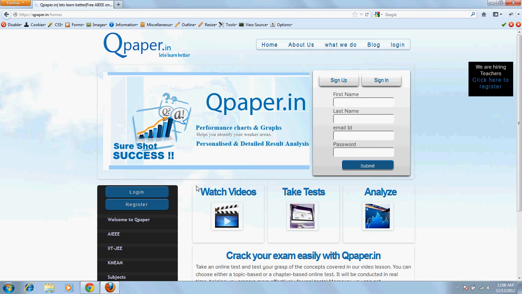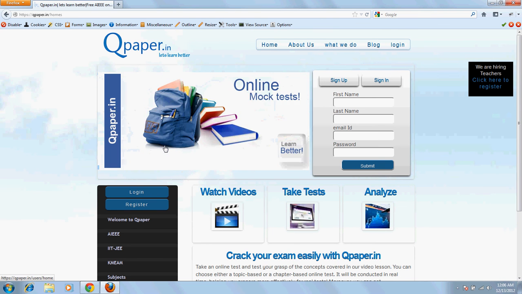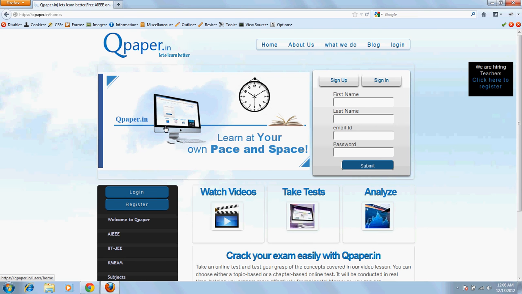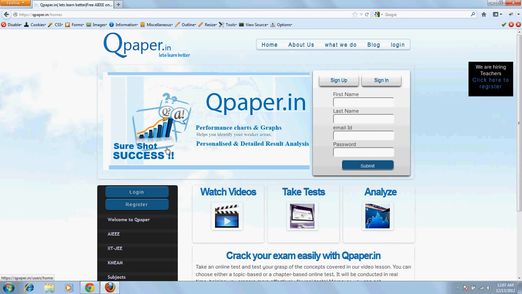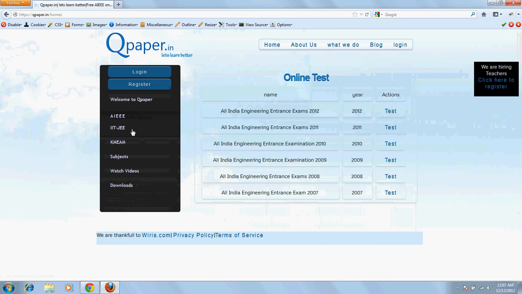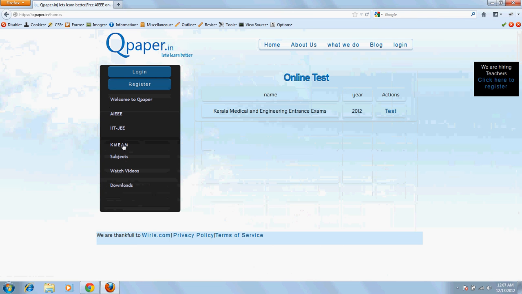Qpaper is an online entrance coaching platform. We have developed this platform to enable students to learn for different kinds of entrance exams in their own homes, at their own place and at their own pace. We have incorporated tests like AIEEE, IIT JEE, Kerala Medicine entrance exams, and engineering entrance exams. We are also planning to incorporate entrance exams like the All India Institute of Medical Sciences, and we'll also add a couple of other major medicine entrance exams.